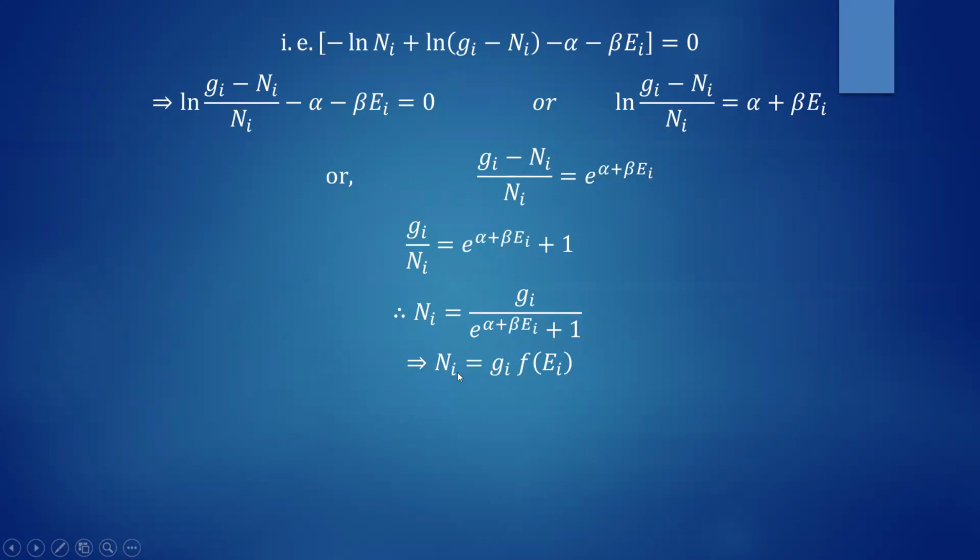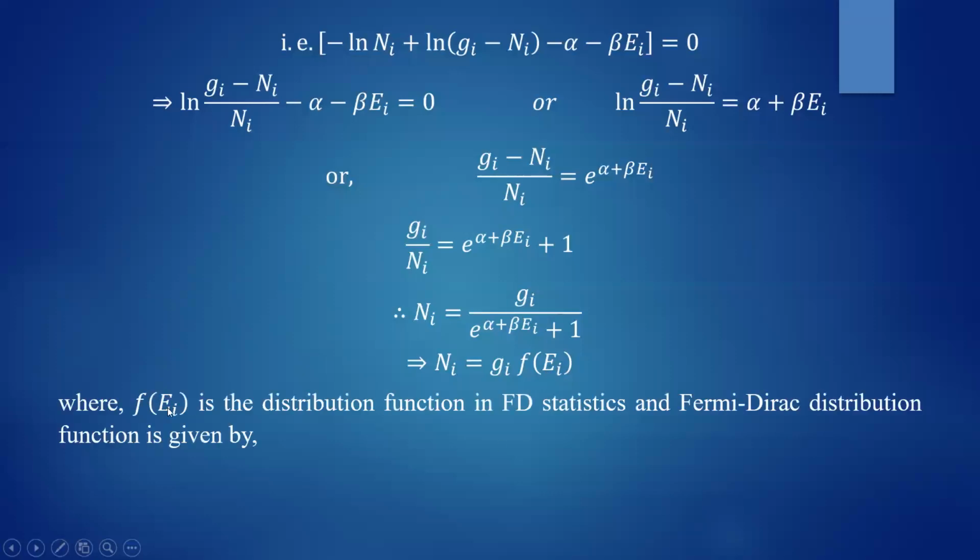The number of particles in the ith state is equal to the number of available states in the ith state into the distribution function. And if you compare these two, you will get f of ei as the FD statistical distribution function or Fermi-Dirac distribution function, and that is going to be FD of ei is equal to 1 divided by e to the power alpha plus beta ei plus 1.